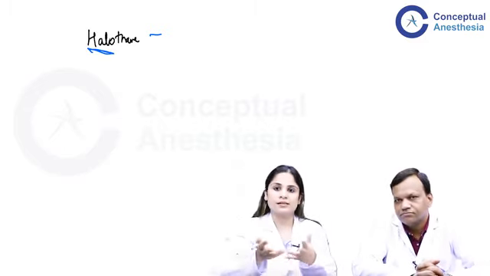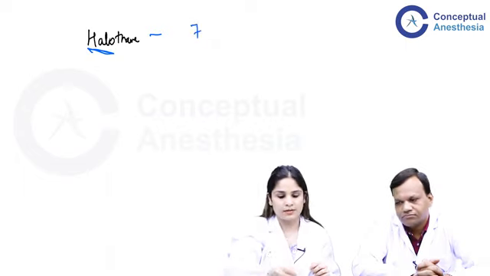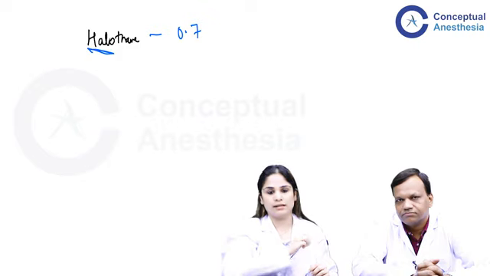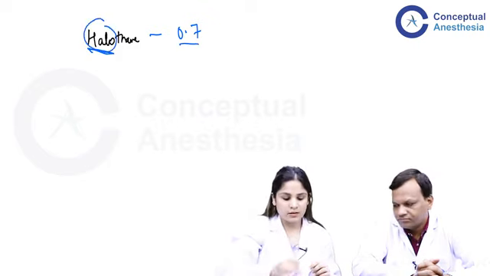So halo, what is halo? Halo in English means, you must have seen in movies those angels, they wear that ring on their head. That is called a halo. So where do angels live? Angels live in 7th heaven, correct? So the MAC of halothane is 0.7. Alright, that is the lowest MAC.